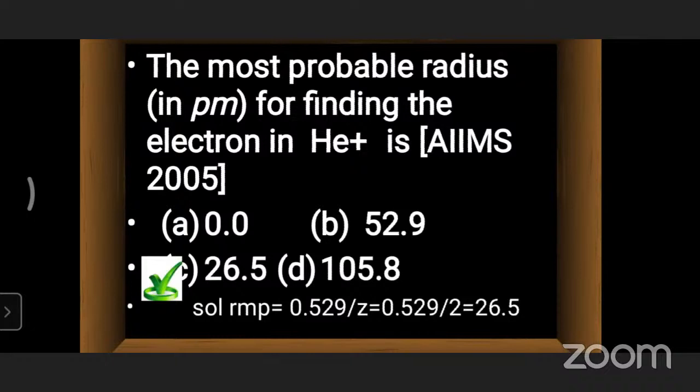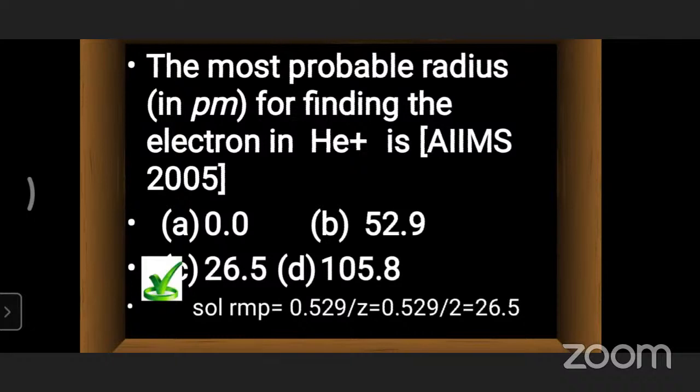So we have a formula for finding the most probable radius. That is RMP, the radius of most probable. Most probable radius will be 0.529 by Z. That is the formula we are using. 0.529 is a constant, and Z is the atomic number.